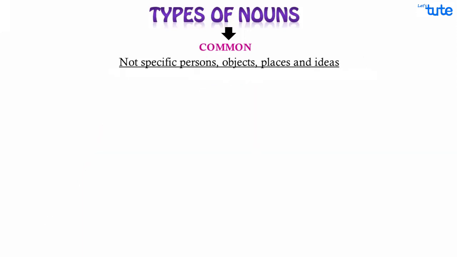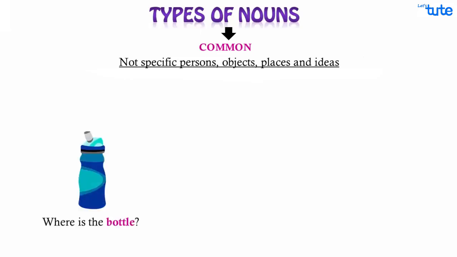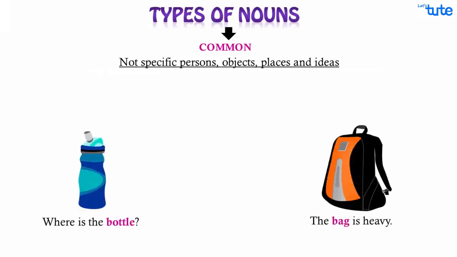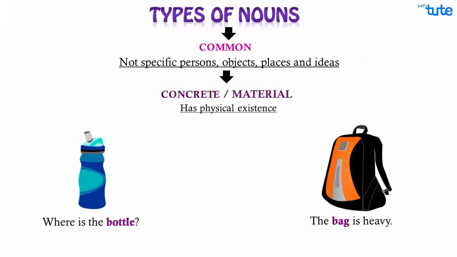If we talk about examples like, where is the bottle? The bag is heavy. Here, the common nouns bottle and bag exist physically. We can see them, touch them, carry them with us. They are there for real. Such types of common nouns which exist physically are called concrete or material nouns. We can touch them, see them and feel them.